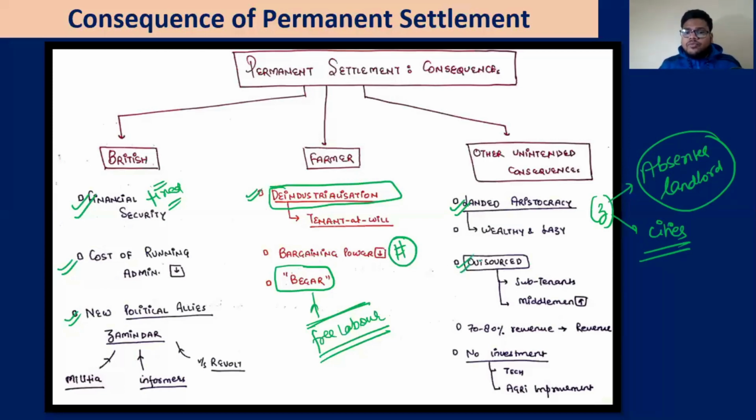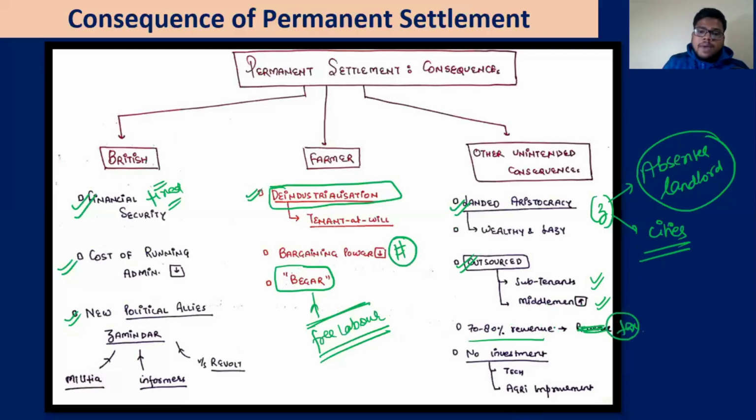Then we have discussed the outsourcing of the land. So much land was outsourced that subtenants and middlemen have increased. So many middlemen have increased. And as many middlemen increase, everyone will want what? Their share of money. Obviously, if they don't get their share of money, why would they be middlemen? So around 70 to 80% of the revenue went into the taxes.